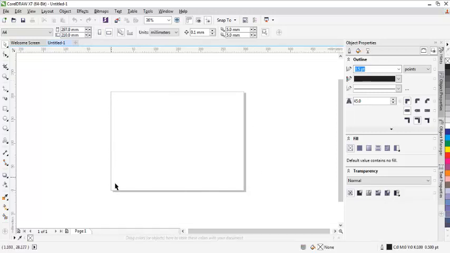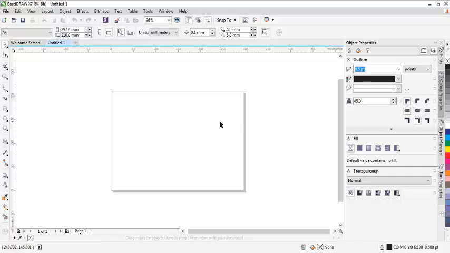Now for the sake of this tutorial, we are creating a brochure for a real estate business. As earlier mentioned, I'm going to make it as simple as it is. Whether you are new to it, you have never done anything on CorelDRAW, you should be able to do this. I'm not going to use a long process to show you this.